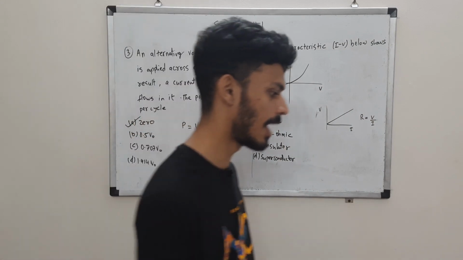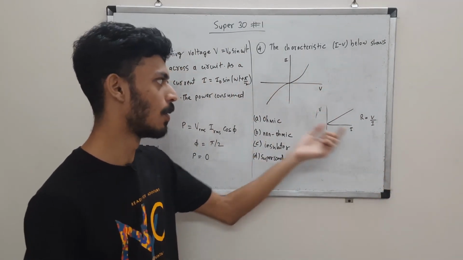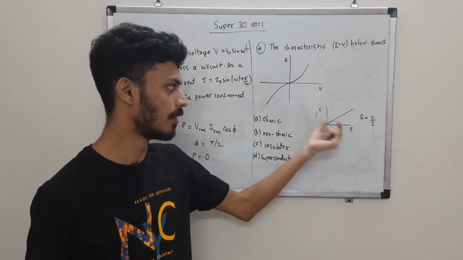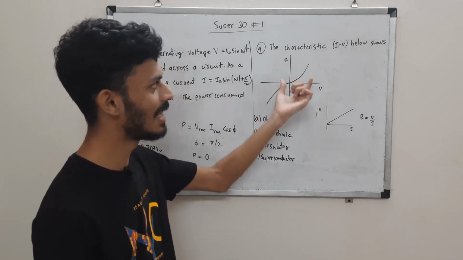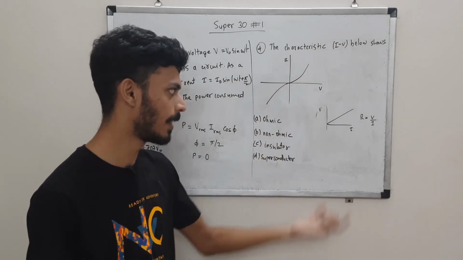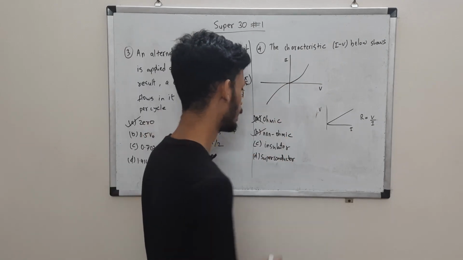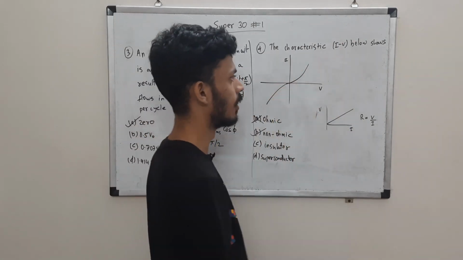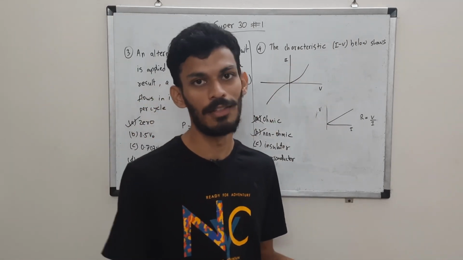For devices that follow Ohm's law, we have a linear plot between V and I, and the slope will give you the resistance. Clearly you can see that this plot is non-linear. It is not following Ohm's law, so it is non-ohmic. If it was ohmic, we'd have a linear plot.